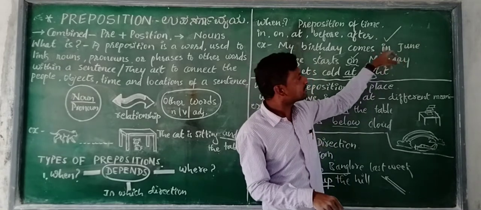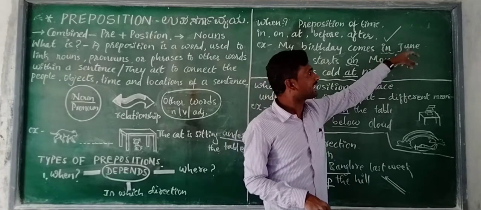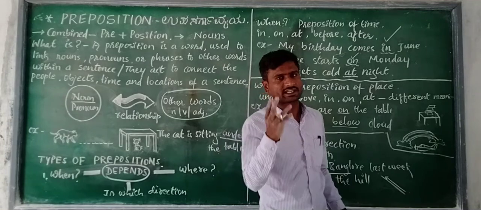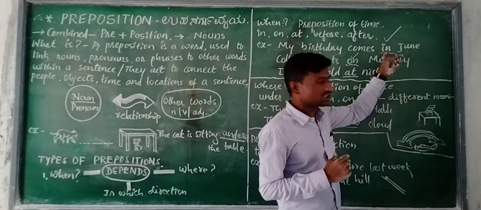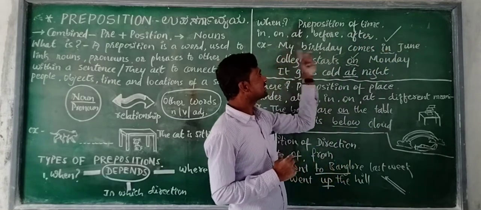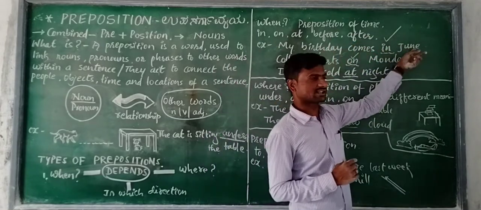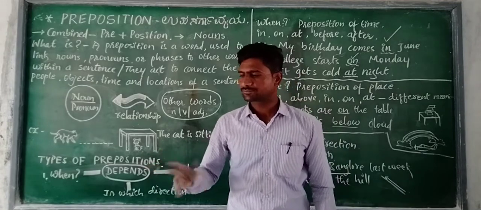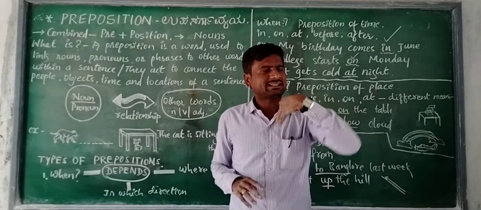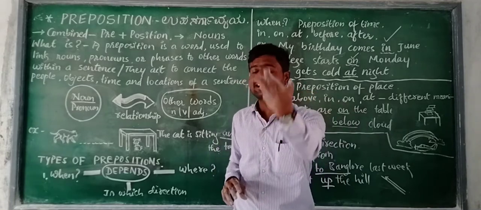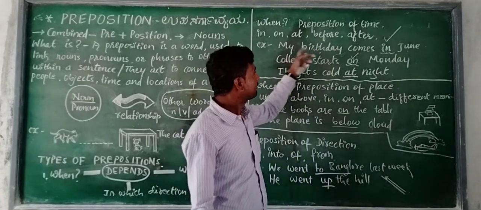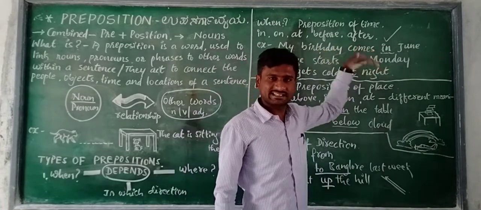A preposition is placed. ಇದರ ಮುಂದೆ ಈ ನಾಮಪದದ ಮುಂದೆ ಒಂದು preposition place ಆಗಿದೆ. ಹಾಗಿದ್ರೆ ಗೊತ್ತಾಯ್ತಲ್ಲ, ಐಡಿಯಾ ಬಂತಲ್ಲ? A preposition is a word which is placed just before a noun to tell the relationship between this noun and this noun. Okay, see, my birthday, June. If I say this kind of statement, then I can't give you the exact information of the relationship between the birthday and June. Okay, see, my birthday falls in June.